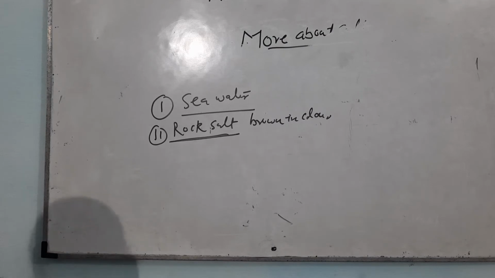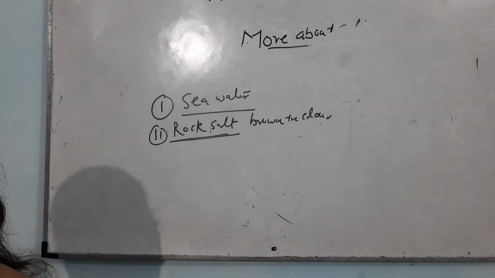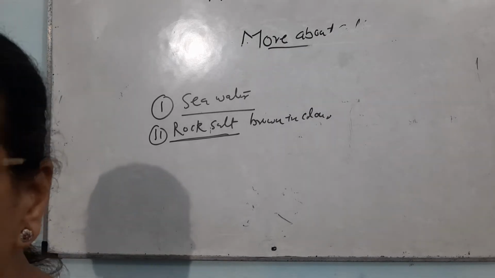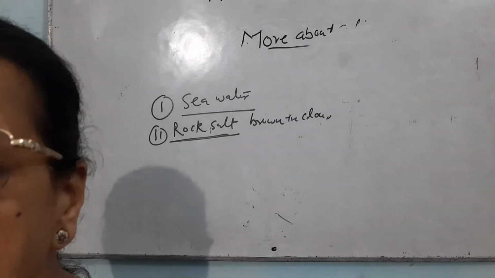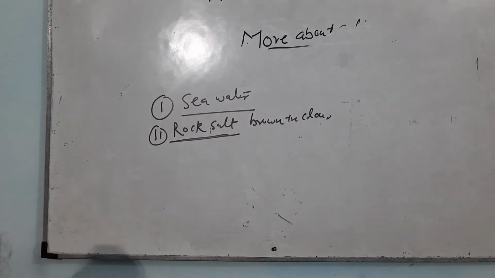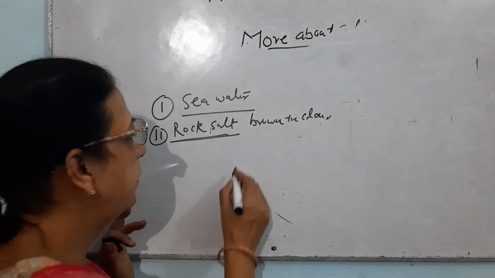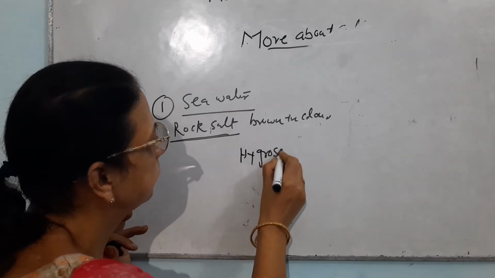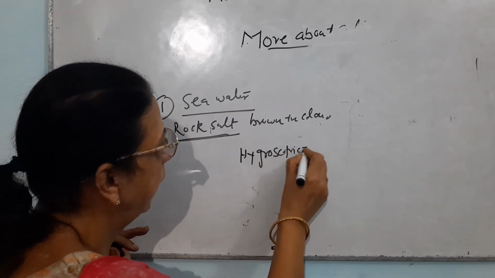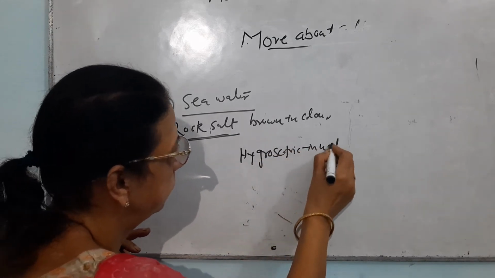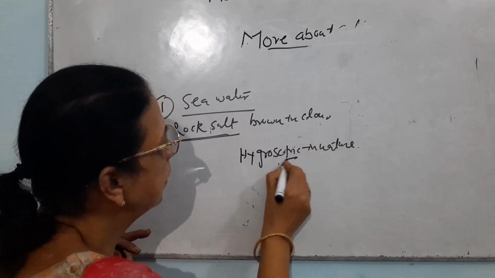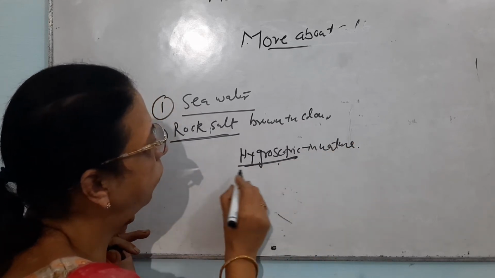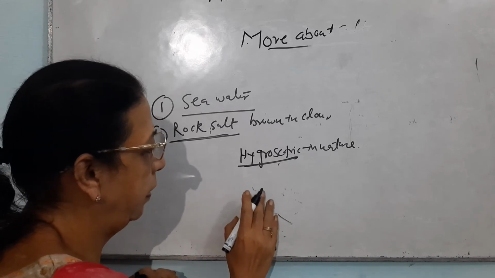Now, common salt is a colorless crystalline solid. You know about its solubility. It is soluble in water. There is one more term, that it is hygroscopic in nature. What does it mean? It absorbs moisture from the atmosphere.